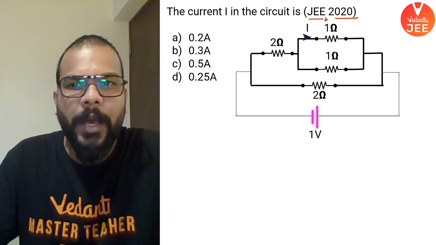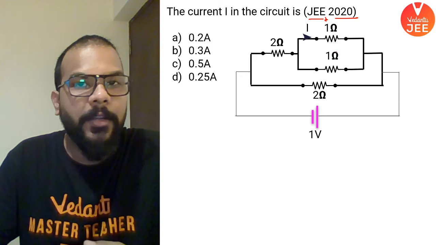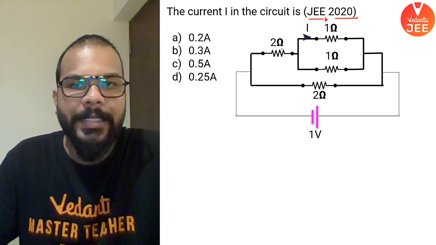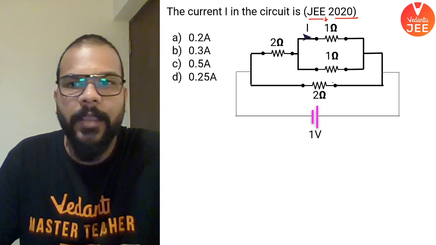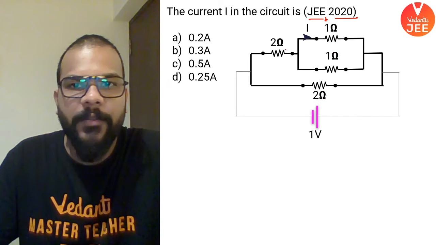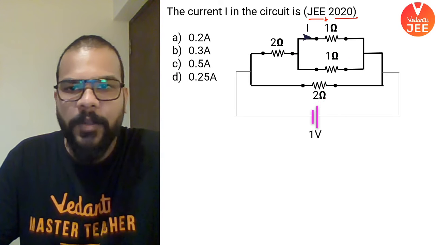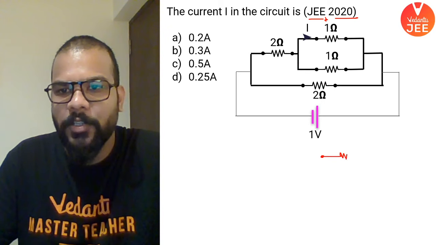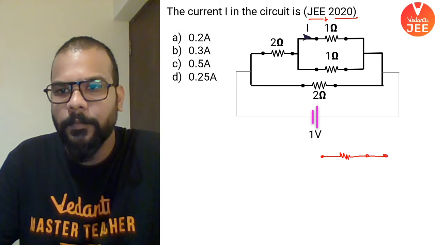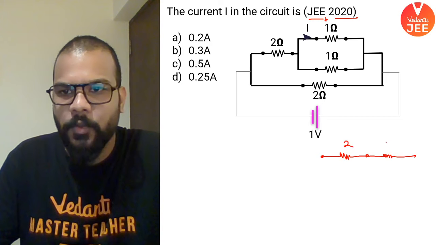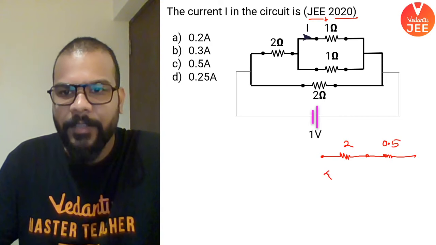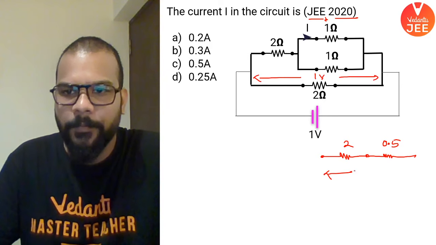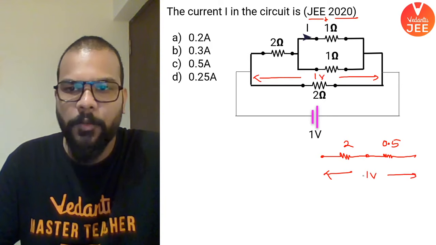So 2 and 2 are connected in parallel, so equivalent will be 1 ohm. 1 ohm and 2 are connected in series. I mean, 0.5. 1 by 2 is 0.5. 0.5 and 2 is 2.5. This branch, which is 2 and 0.5, will have the same potential drop as the lower branch, and that is 1 volt. So 1 volt is getting dropped over here.